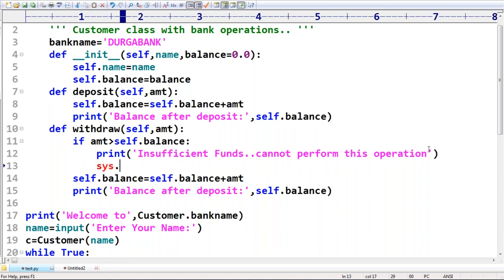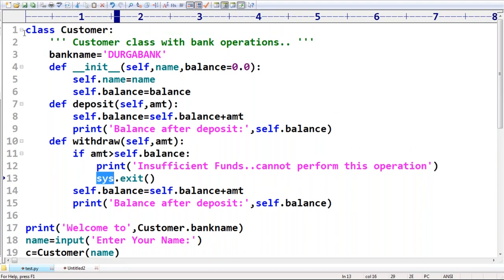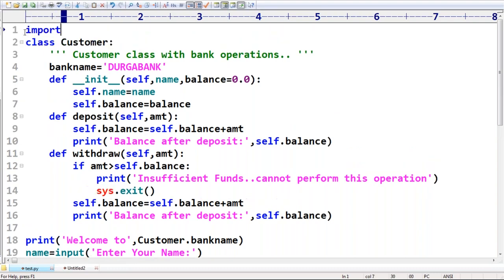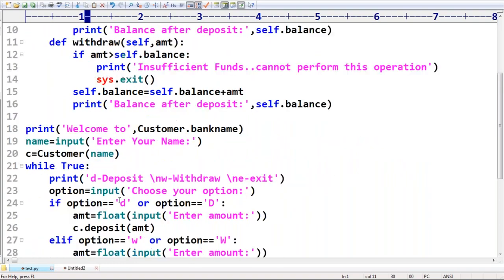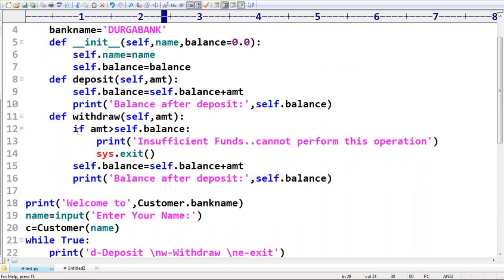Then sys dot exit. Regarding sys dot exit, sys module is there. Do you remember? But make sure compulsory you require to import sys module. Perfect. So now after this, self dot balance is equal to self dot balance minus amount.